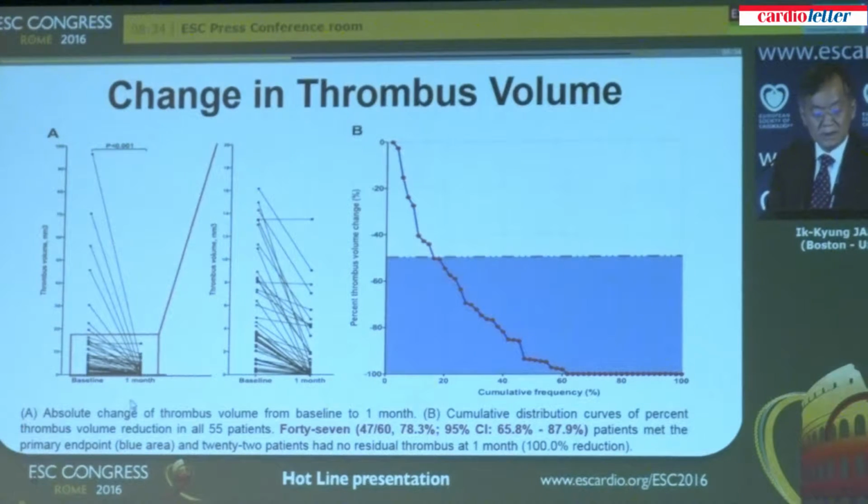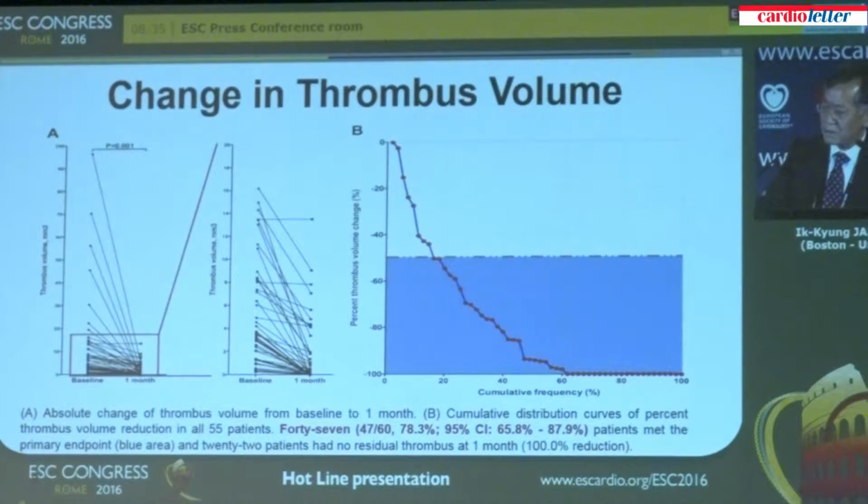These are the patients at baseline and 1 month follow-up thrombus volume. When we exclude these 8 patients with significant reduction and zoom in on the rest of the patients, you still see pretty consistent reduction in thrombus volume, except 1 patient who didn't show any reduction, and an additional 7 patients or so who showed relatively minimal reduction.